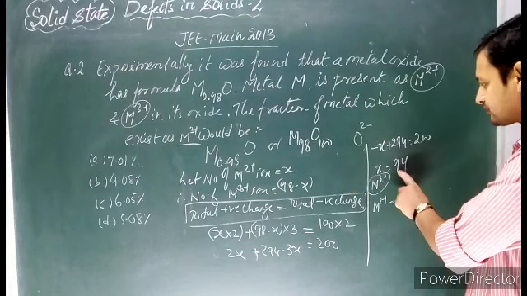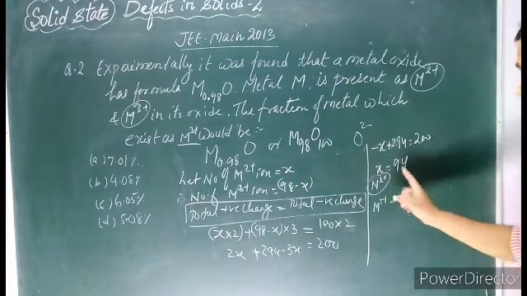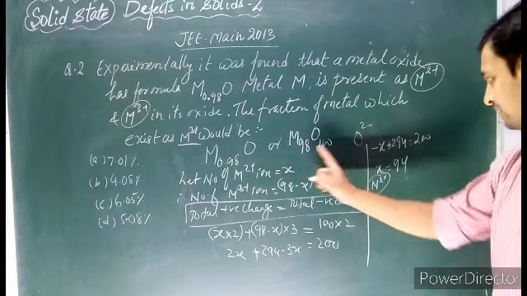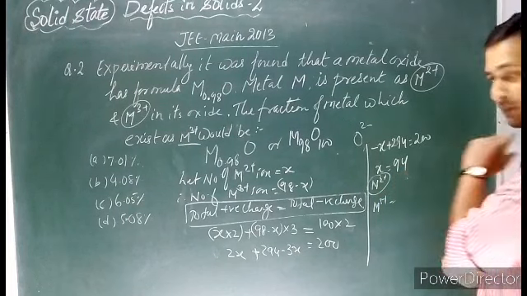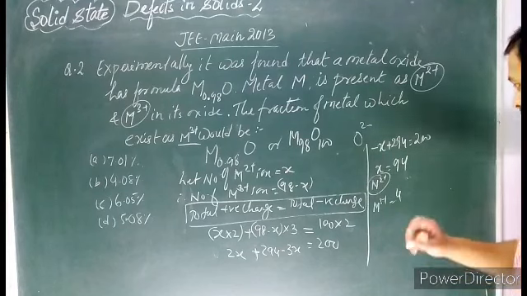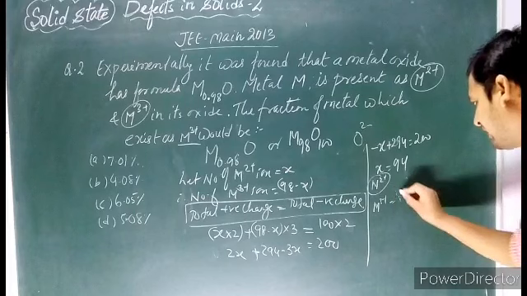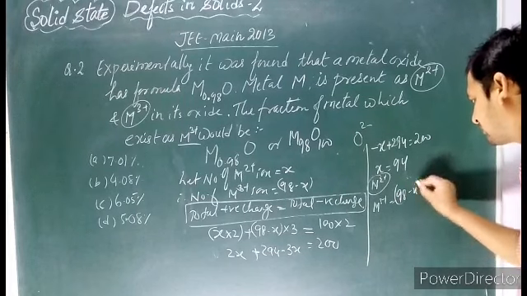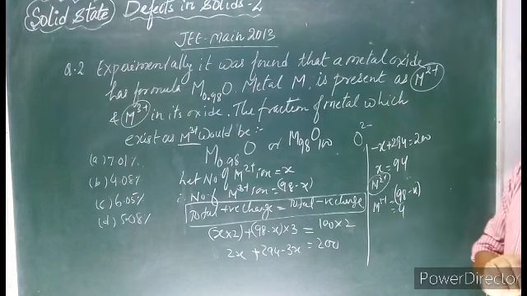Out of 98, 94 are M2+, so 4 will be M3+. Or we can say 98 minus X, that means 98 minus 94, 4 will be M3+ ions.